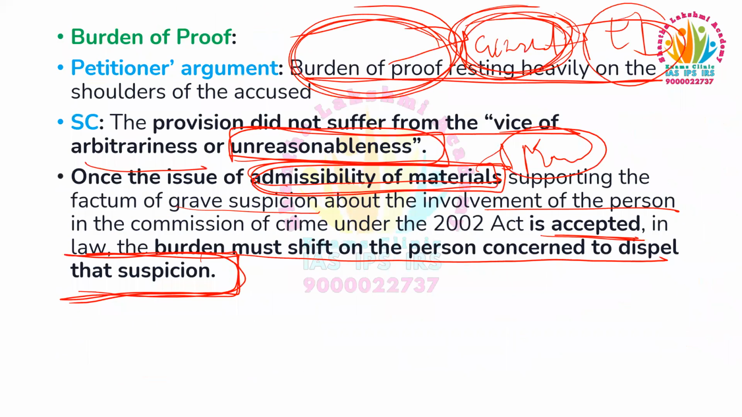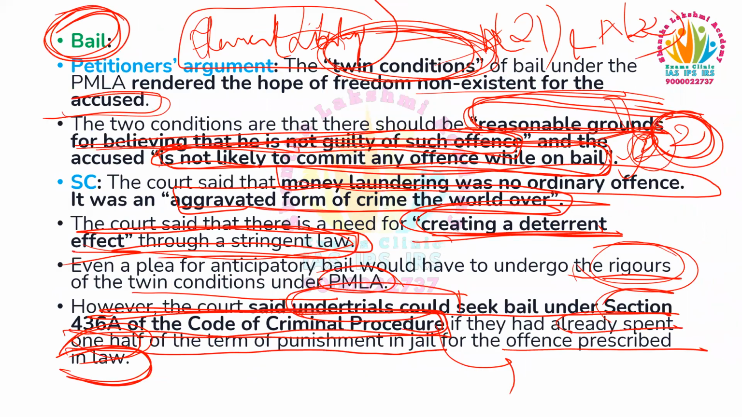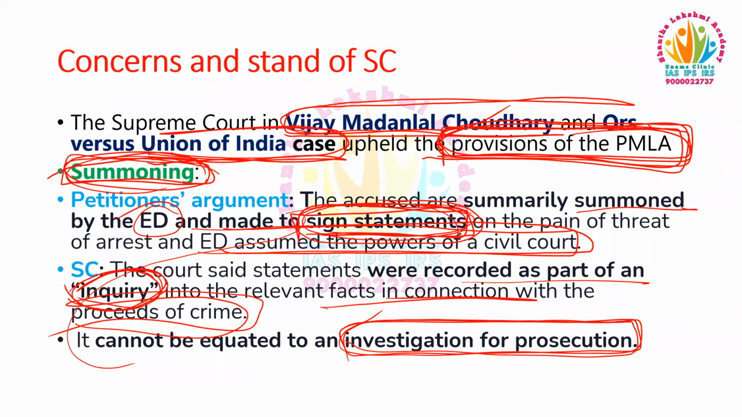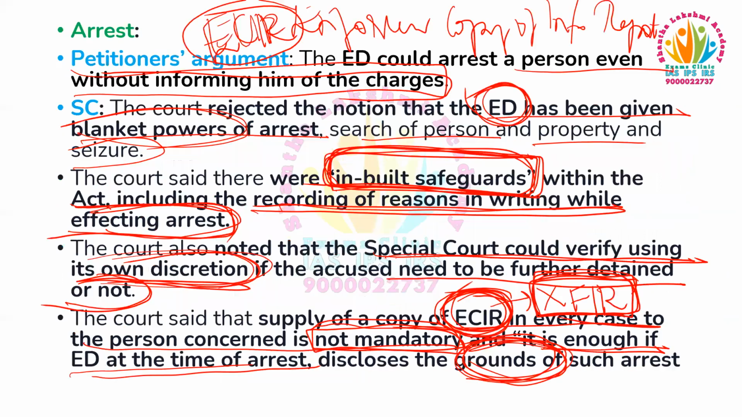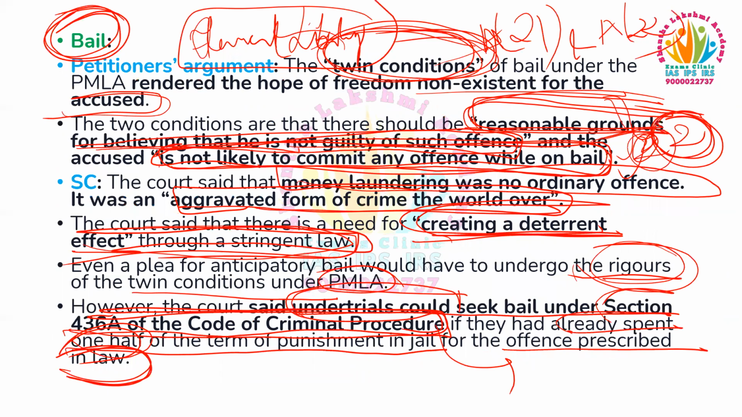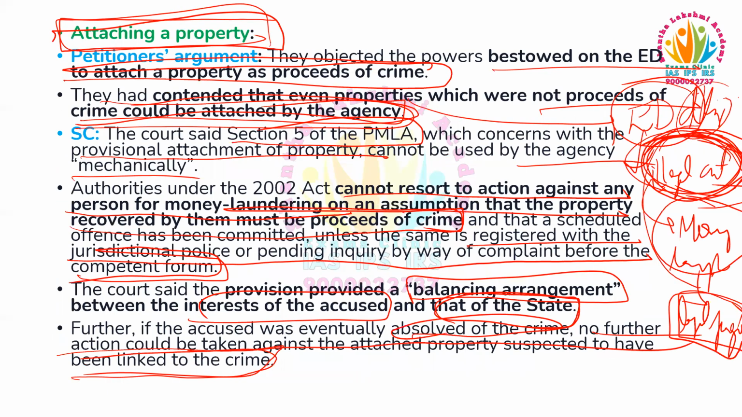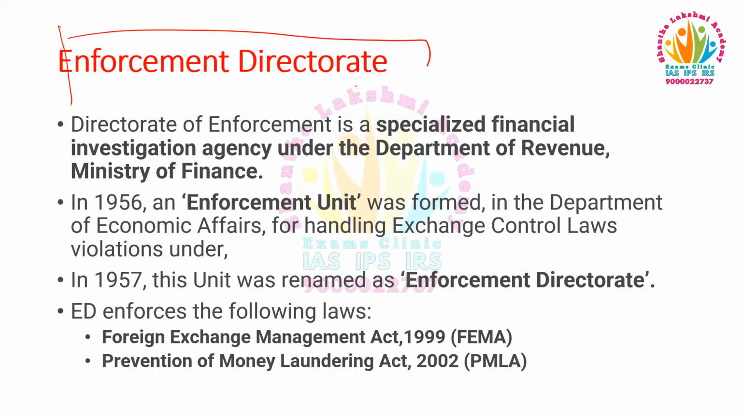So now we have seen what the petitioner's arguments and the Supreme Court judgment are in this PMLA. What is the case regarding this PMLA Act? That is the Vijay Madanlal Chowdhury and Union of India case. And what are the provisions on which the petitioners argued and the SC responded? That is summoning, arrest, bail, burden of proof, and attachment of property. Yes, that's it. Now coming to the Enforcement Directorate.